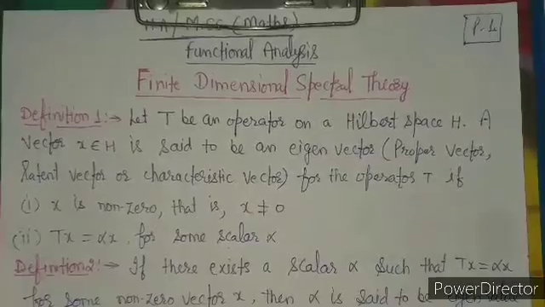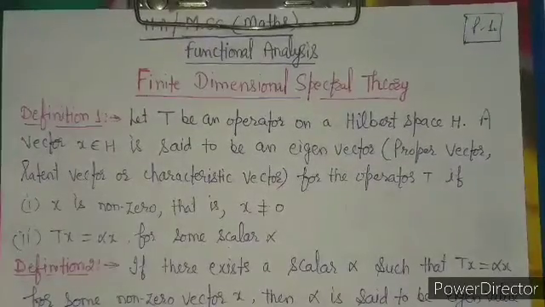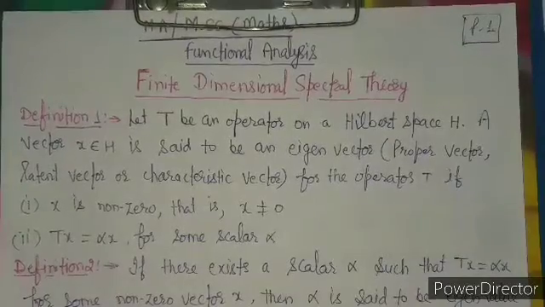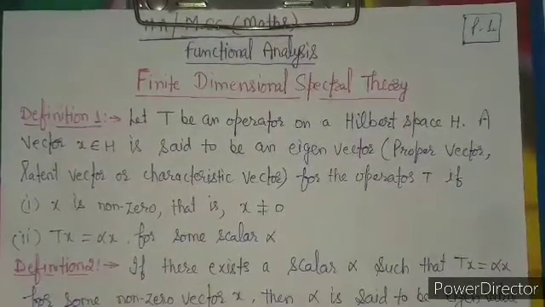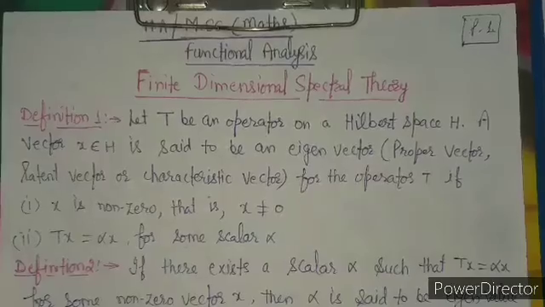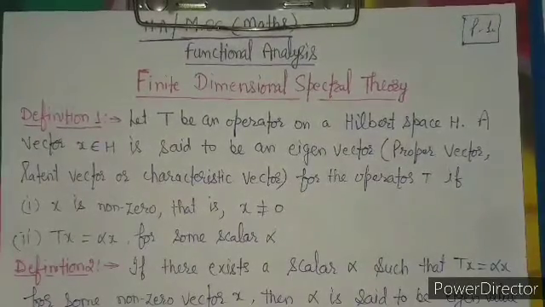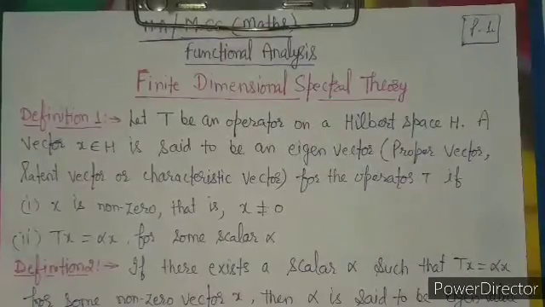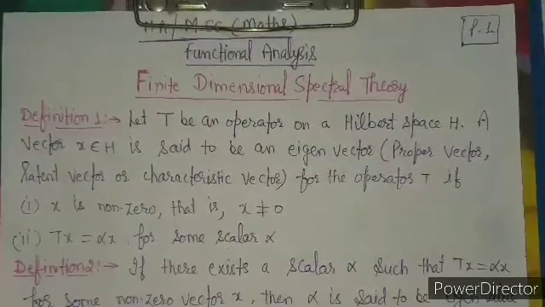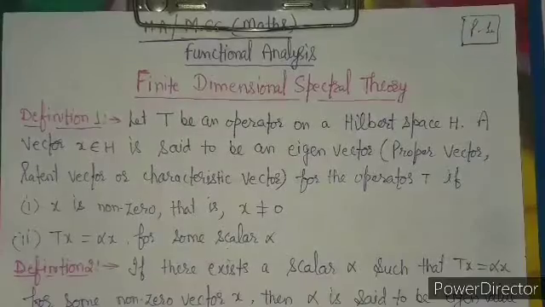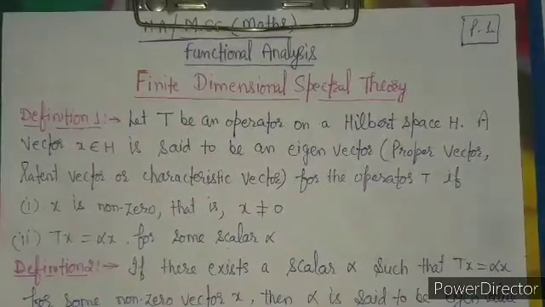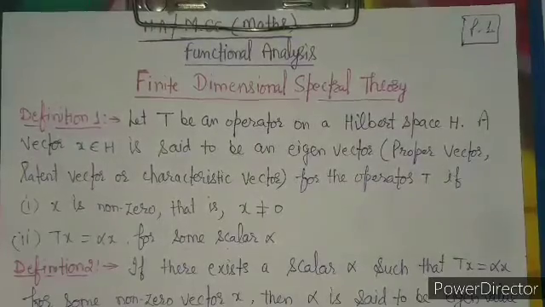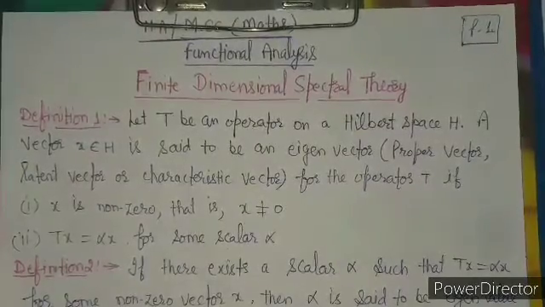The first definition is of an eigenvector, and you are aware of this word. You have heard this word eigenvector a lot of times, and other names: proper vector, latent vector, or the characteristic vector. So we are talking about the Hilbert space, in which we are taking an operator T. We say that a vector x belonging to this Hilbert space H is said to be an eigenvector for this operator T if the following two conditions are satisfied. Number one is x is non-zero, and Tx equal to alpha x for some scalar alpha.